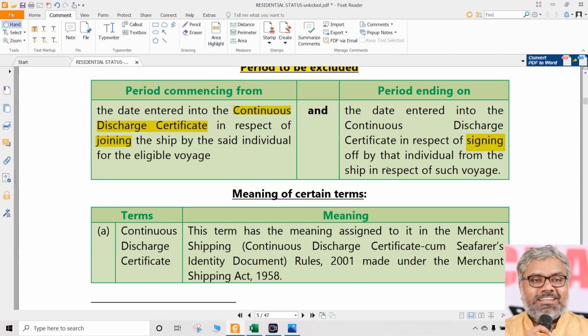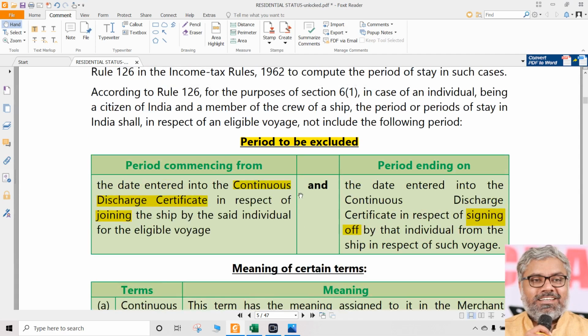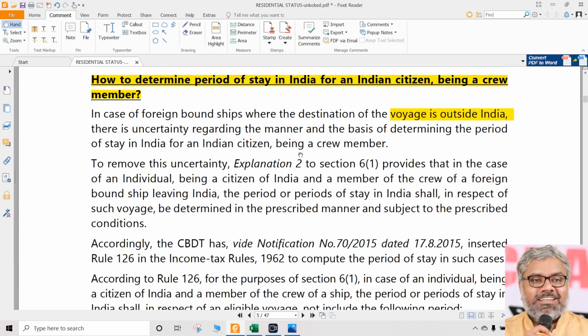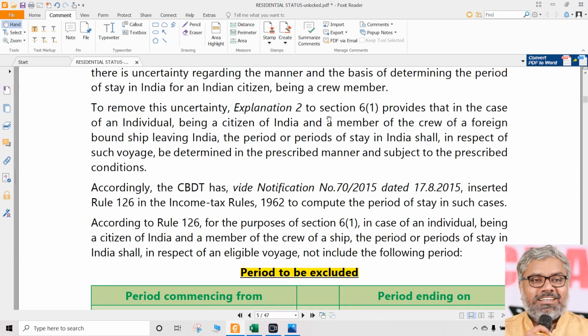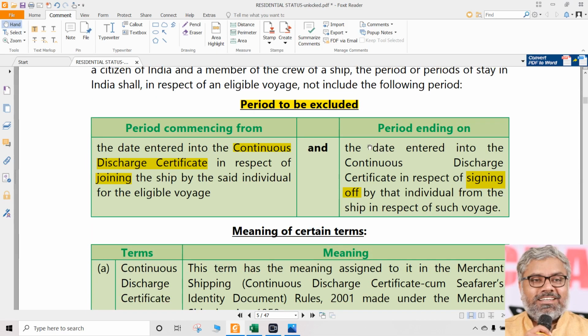If that person is signing off, meaning coming out of that same continuous discharge certificate, between these two dates, whatever the time period is, that time period should be excluded from the period of stay in India, even though this could be in territorial waters of India, we don't care. Even though this is really in India, as per our regular definition of India, even in that case, that is why we are specially talking about them. This is not a general thing, this is a special thing that is going on in this case because of the notification issued by CBDT, whatever the rules are. We don't need all of that.